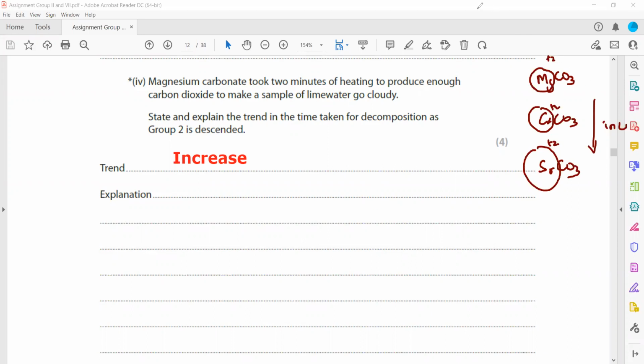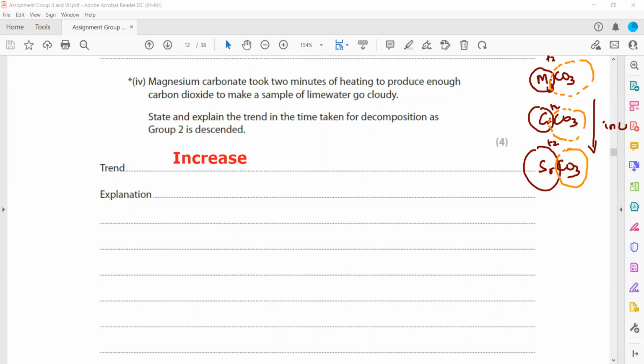Smaller positive ions all have the same net charge, but a smaller positive ion can cause more distortion of the negative ion. Here calcium carbonate will be less distorted. Strontium carbonate, a small amount of distortion. So when we mention this in terms of distortion,